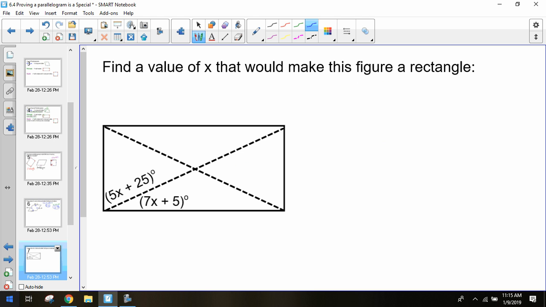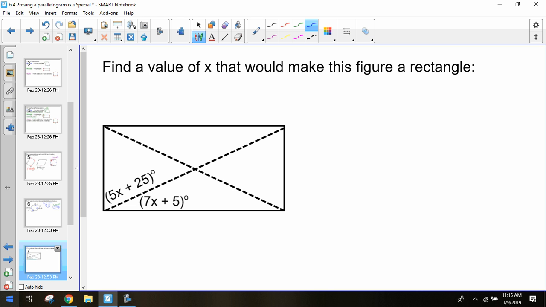What is this situation? We have some diagonals on there. We want to find what the value of x would be in order to make this figure a rectangle. Thinking about our knowledge of rectangles, what do we know? Four right angles. Now how can we use this information, and our knowledge that we need to have right angles, to help us solve and make sure this is a rectangle?